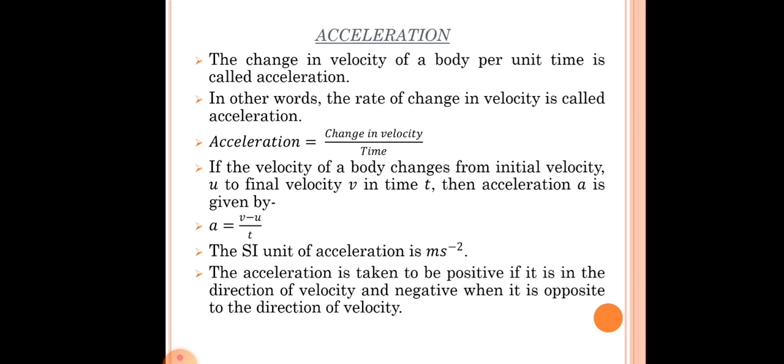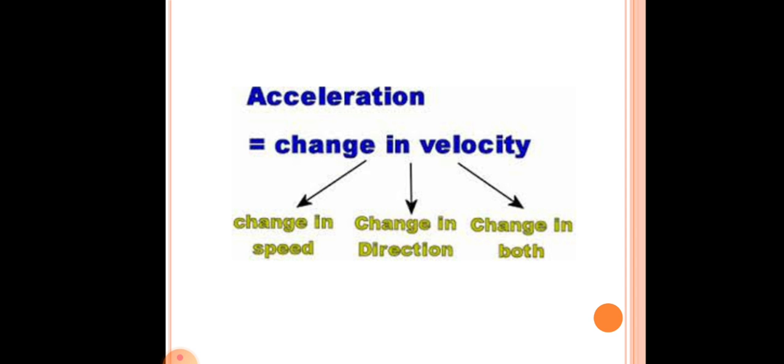Since in case of acceleration both magnitude and direction are important, acceleration is a vector quantity. Acceleration is nothing but change in velocity, and the change can be due to change in speed, change in direction, or change in both speed and direction.